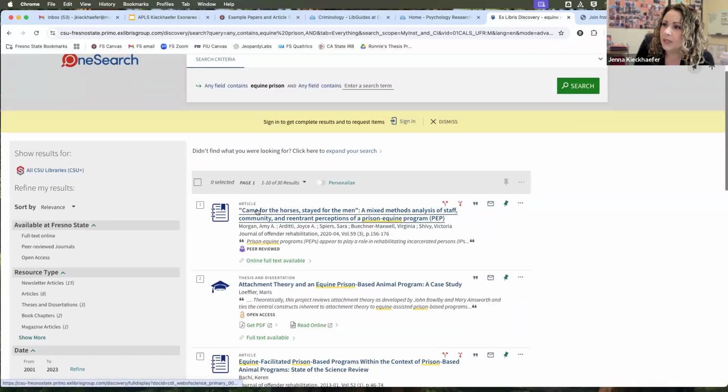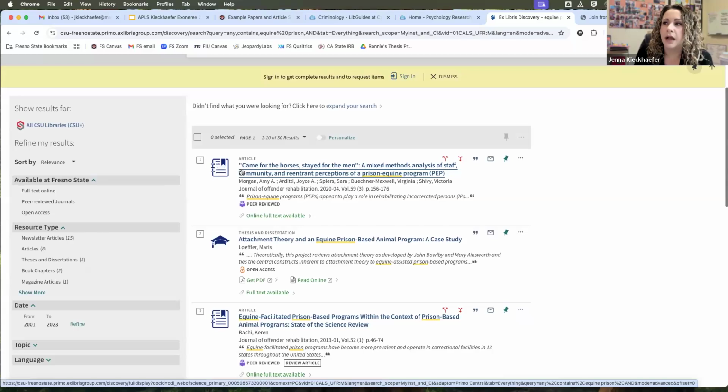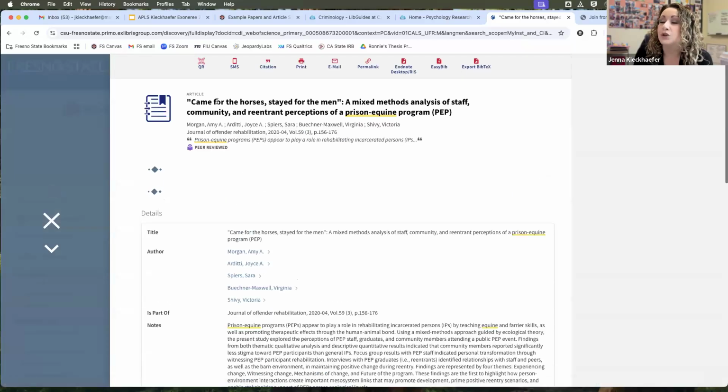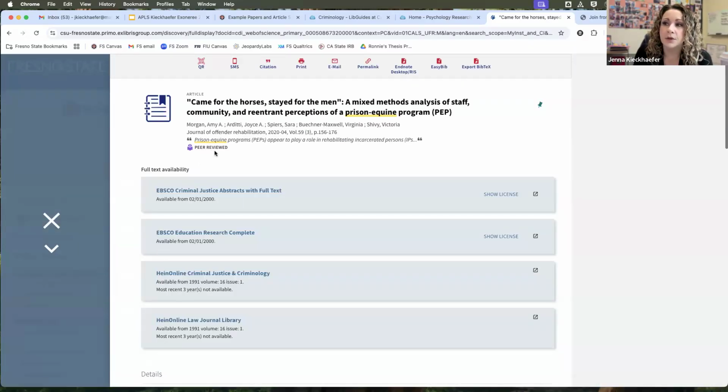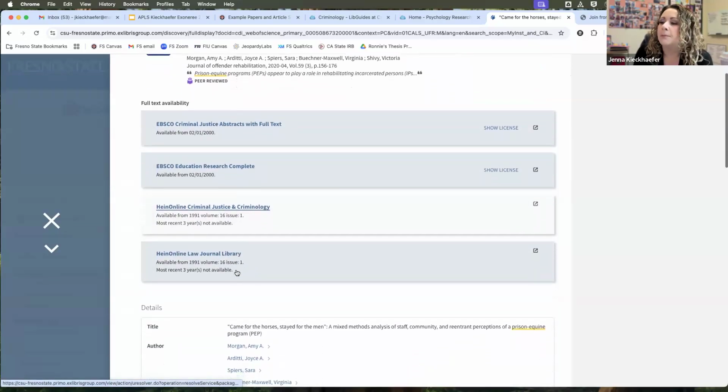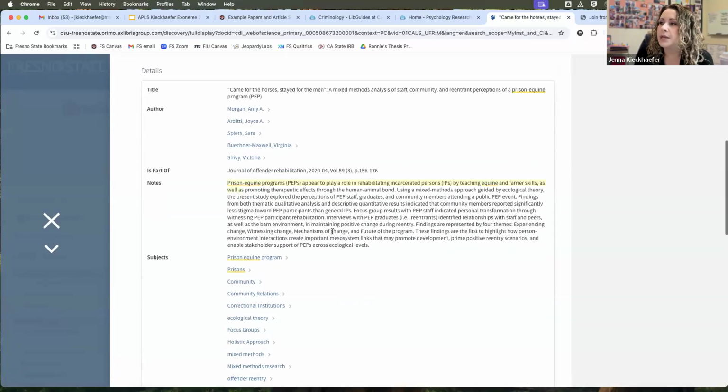So now let's look at, I see the title and it sounds like it could be good. Let's click on this guy. When you click on them, again, I see it's peer reviewed and it's telling me where I can get it full text, which we'll do in a moment. But first, we probably want to read this, which is the abstract. It says notes, but it's actually the abstract. And the abstract is like a summary of the entire article. Usually it summarizes the overall topic, the research question, the method, the results, and the conclusions. It does a sentence or two each of those to kind of sum up the whole thing.